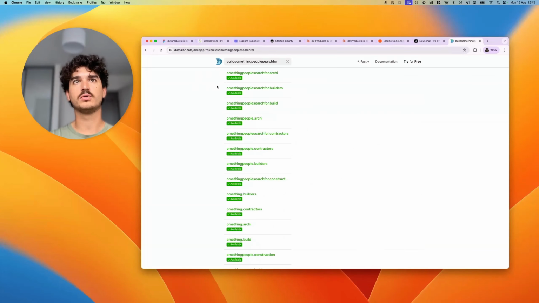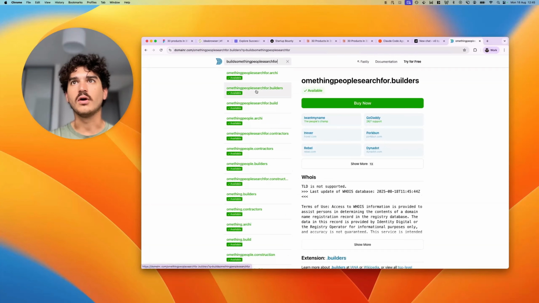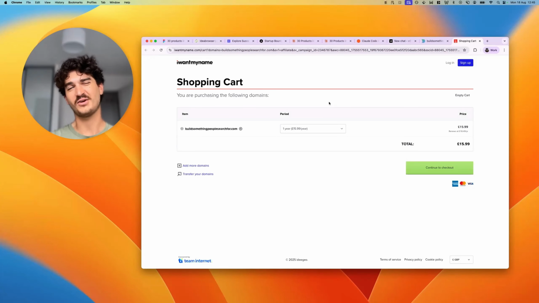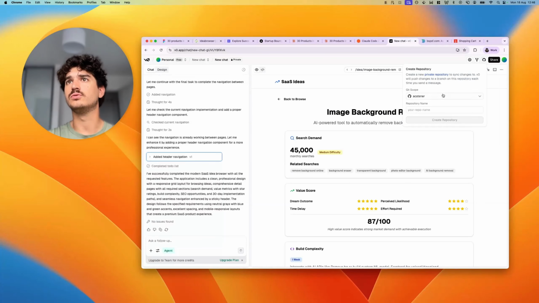What about build something people search for? Don't know what happened there. .archie. What? Is that too long? It's available. Build something people search for .com. I quite like it. Maybe we'll go with it. Anyway, let's bring this over to our local machine.